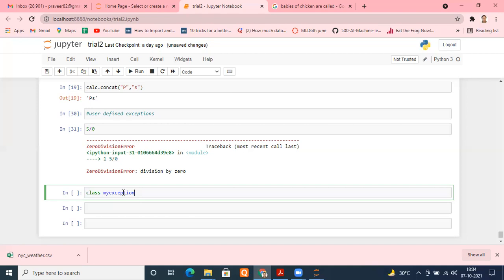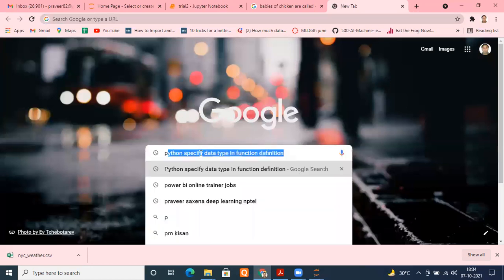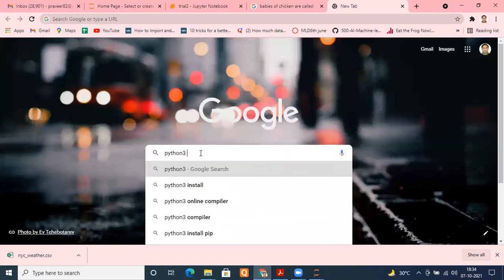Now, every exception which was coming in Python 3 was coming from a parent class known as exception. I told you that time, Python 3 built-in exceptions.